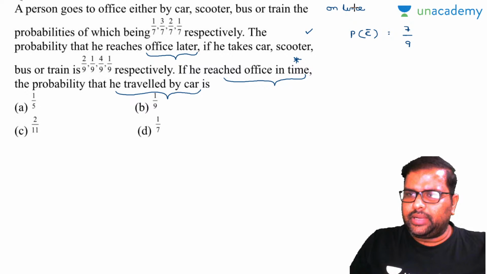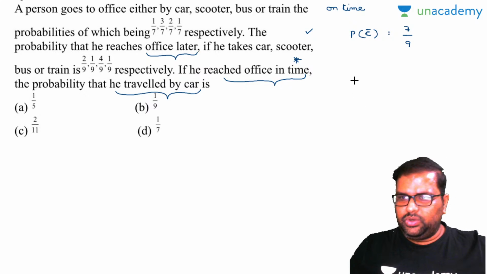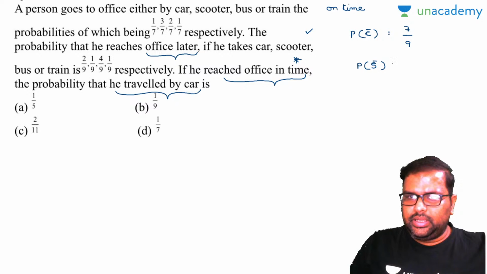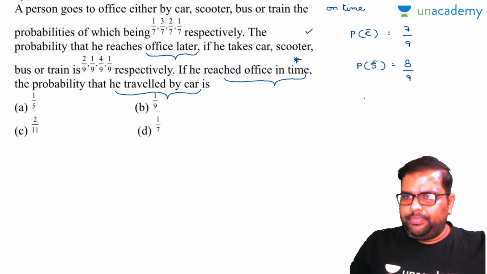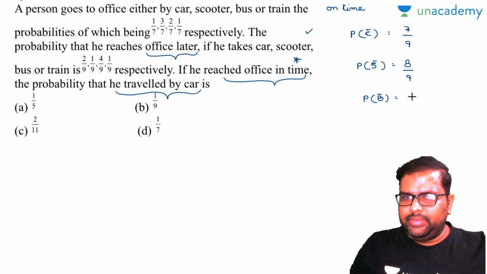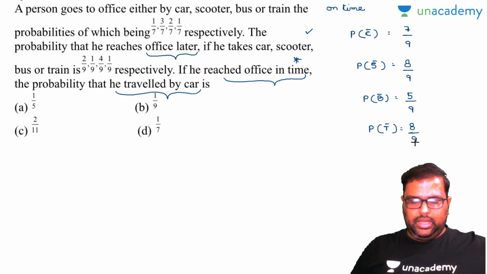So I'll write this on time reaching data. As you know, complementary probability, P of A plus P of A dash will be equal to 1. So I am using the same thing. So P of scooter dash is equal to 8 by 9. Now P of bus dash means reaching on time. B is late, B dash is reaching on time, 5 by 9. Now bus is over, train. P of T dash is 8 by 9, because 1 by 9 is reaching late and 8 by 9 is reaching on time. Okay, done.